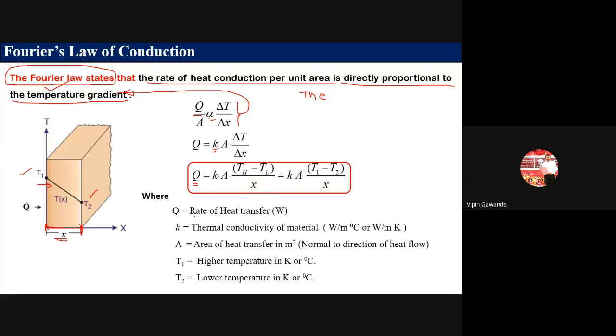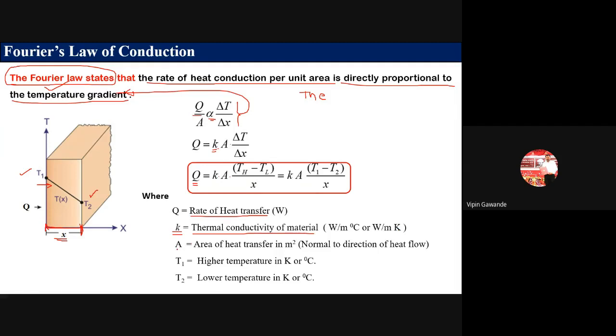Now what is this Q? This is the rate of heat transfer. The unit of Q is watt. Now K is called the thermal conductivity of the material. The unit of this one is watt per meter degree Celsius, or watt per meter Kelvin.